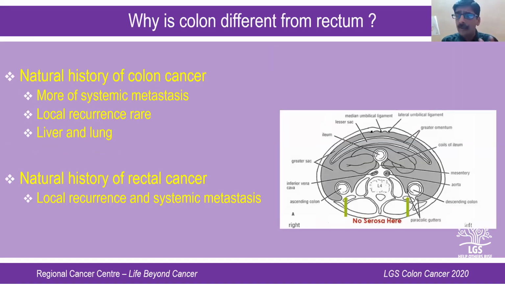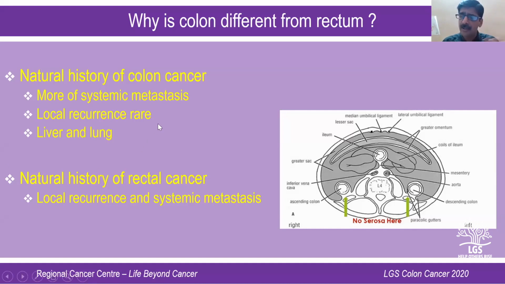As I said, you have to understand the basic fact that the colon is different from the rectum, in spite of our tendency to club them together, because the natural history of colonic cancer is different from that of rectal cancer. In colonic cancer, most of the time the metastases are systemic in nature. Local recurrence is very rare, and most systemic metastases are in the lung and the liver. But rectal cancer is more of a local disease because it's extraperitoneal. I'm not saying that systemic metastases are not there, but you are equally concerned about local recurrence as well as systemic metastasis in rectal cancer.